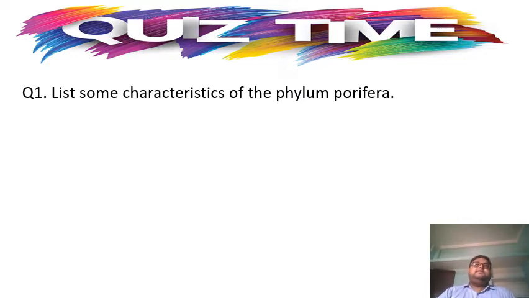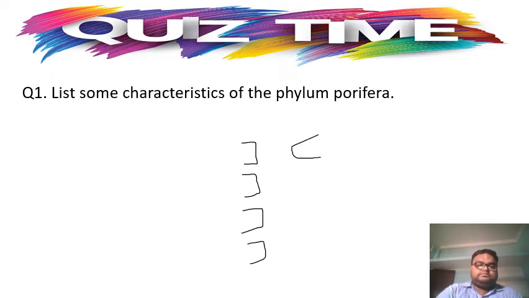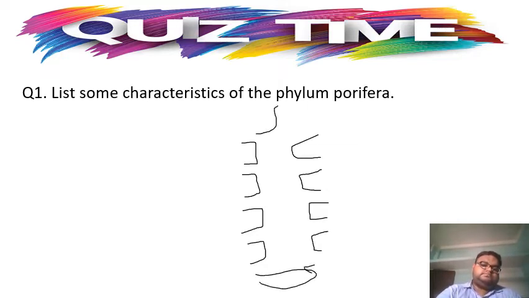Okay, students? Right. The pores that we were talking about, now suppose this is the body of the Porifera, then what will be done here?